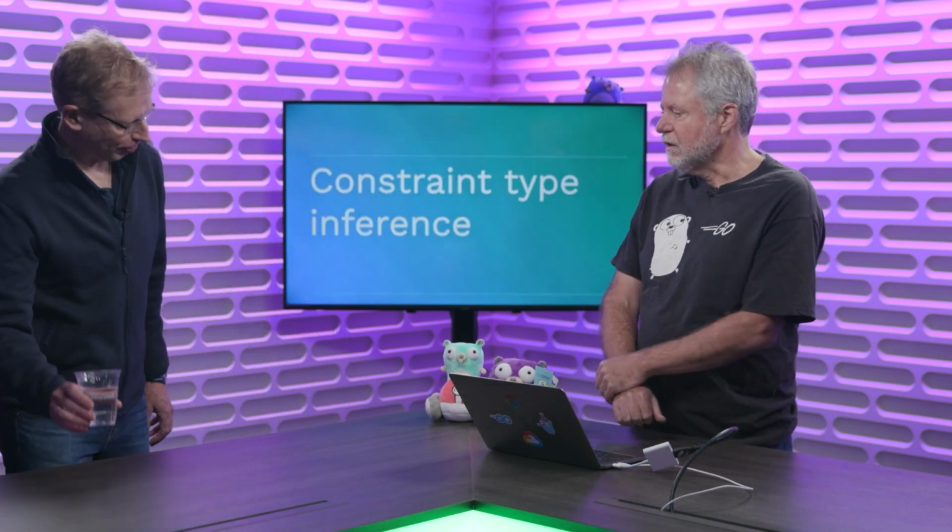Thanks, Robert. Thanks for that great description of generics as they're going to come into Go 1.18. So I'm going to start by describing a particular kind of type inference, which we call constraint type inference. So I'm going to start with an example.